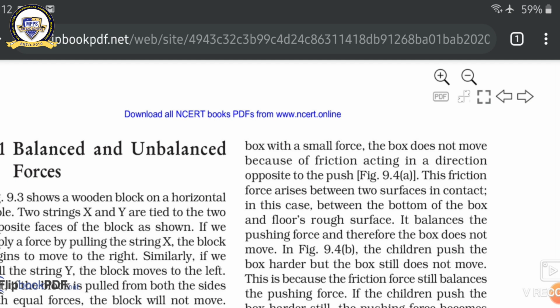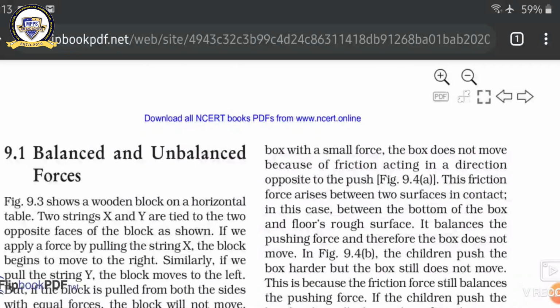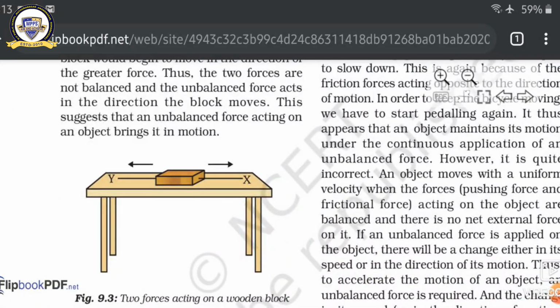Now, kinds of force. There are two types of force: one is balanced, another is unbalanced. Balanced force means the magnitude of the resultant force will be zero. All the forces applied are equal to each other, and the position of the body is not changed. This is considered a balanced force.